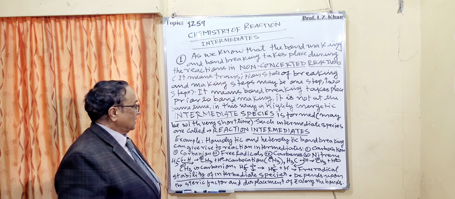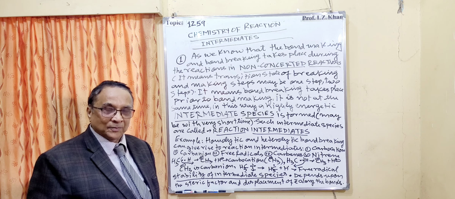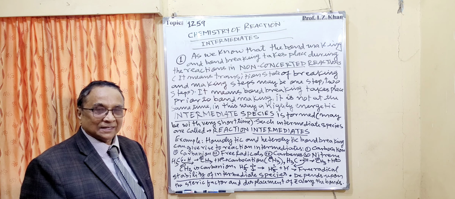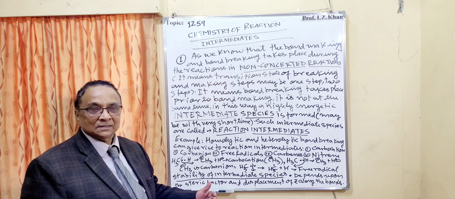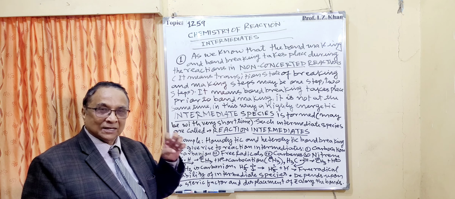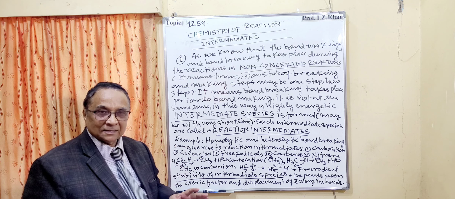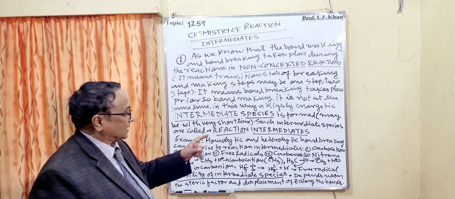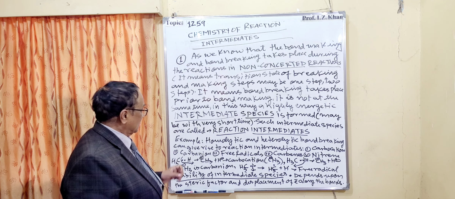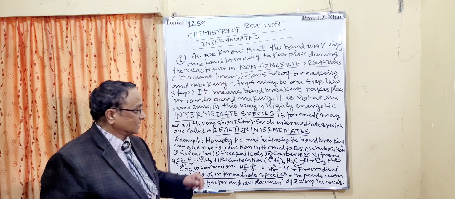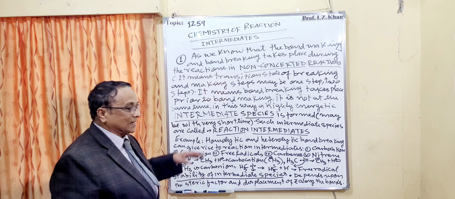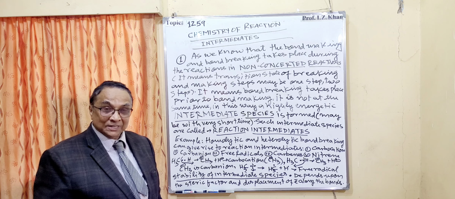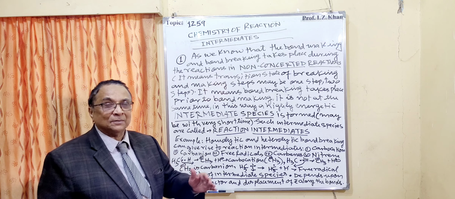For example, there are two conditions of bond breaking that I have already demonstrated in a very simple way. One is homolytic, the other one is heterolytic. Homolytic means homolysis will take place and there will be formation of free radicals by equal breaking of bond. That is one case, and the carbocation will be formed, then carbanion will be formed, free radicals will be formed, carbenes will be formed, and nitrenes will be formed. These are all different types of intermediate species, and one by one there is a big chemistry.